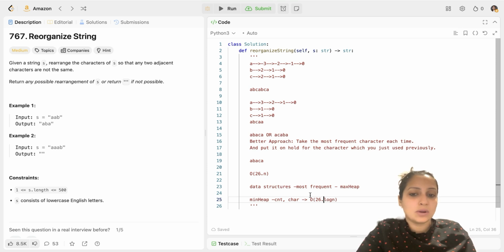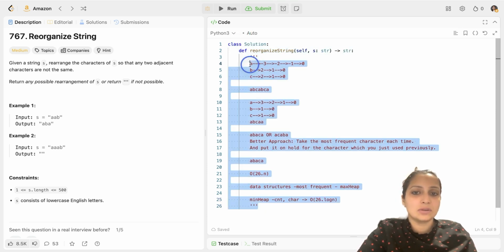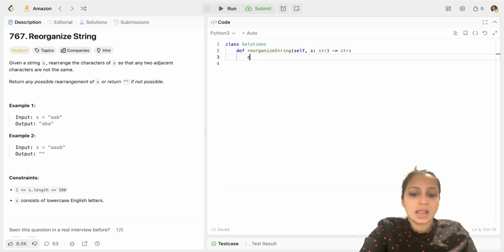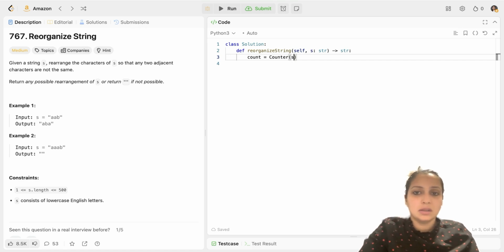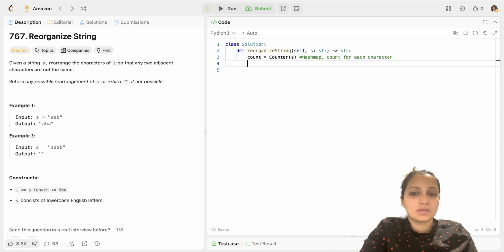So let's start coding this question and just clear this out. First of all, I'll initialize my count variable and I'll be using a default function called Counter here. This is nothing but a hash map of the count for each character. So that's the default. So I first got the count.